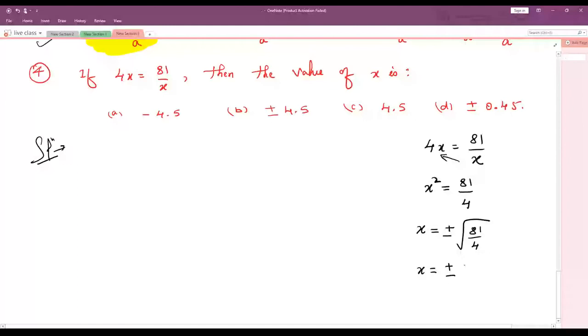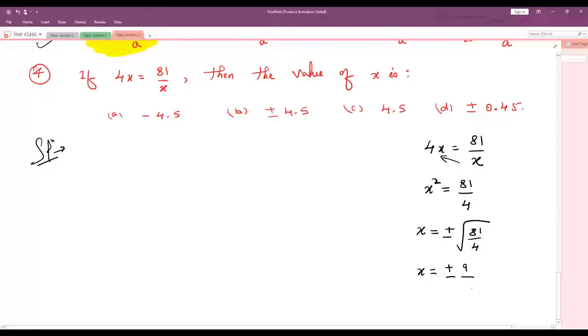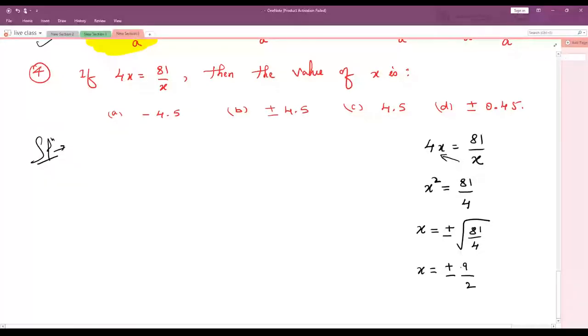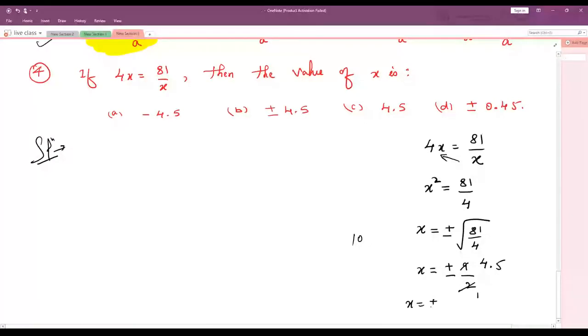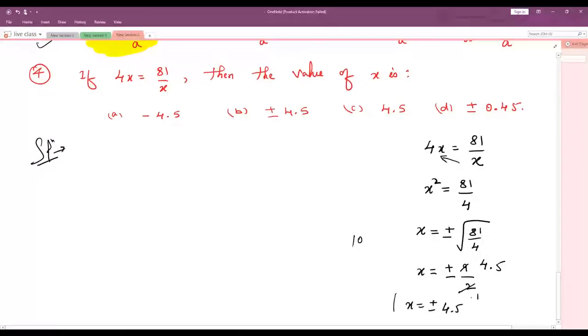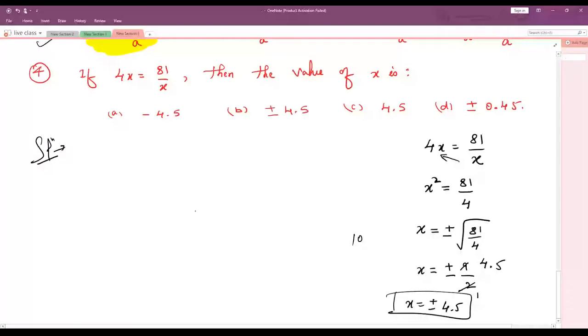9 nines are 81 by square root of 4. 2 twos are 4. 9 and 2 will not get cancelled. So we can say here 2 ones are 2, 2 fours are 8. In 9, 8 goes means remainder is 1. So if we keep point, we can take 1 0. Now 2 fives are 10. So the value of x is plus or minus 4.5. This is our correct answer. So option B, plus or minus 4.5.